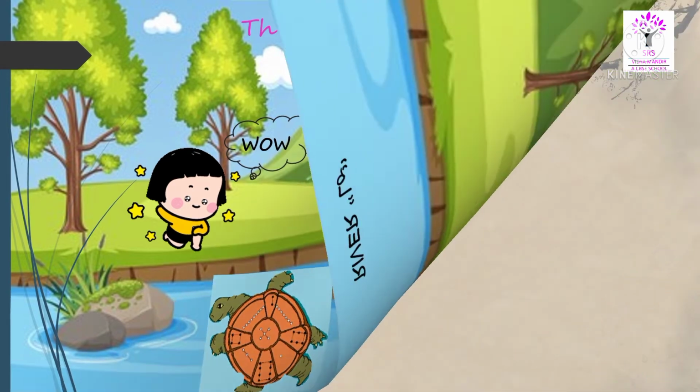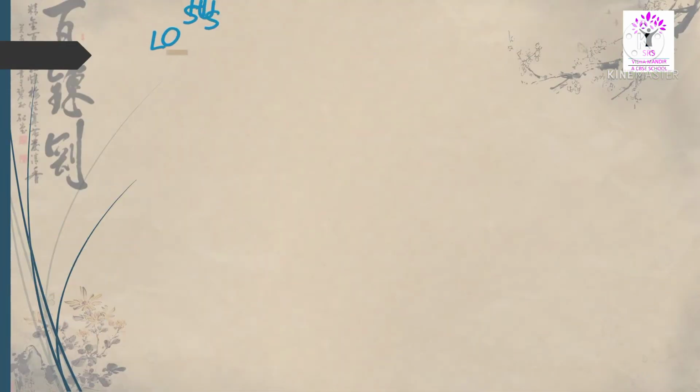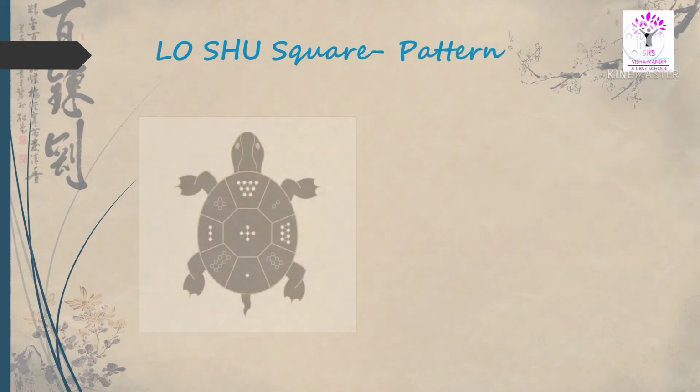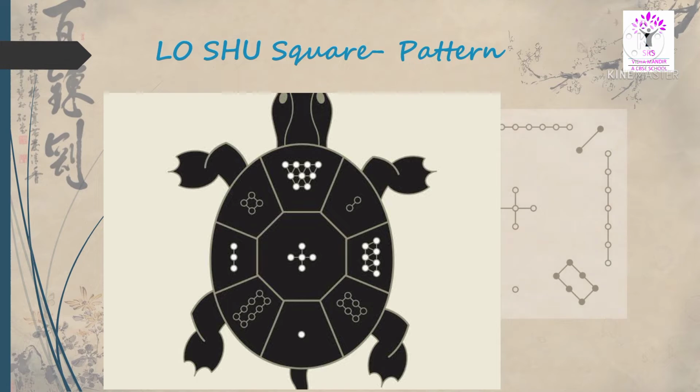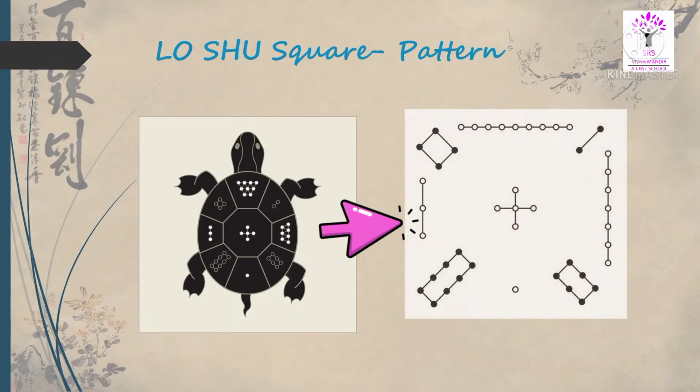The pattern consists of circular dots representing integers from 1 to 9 arranged in 3 cross 3 grids. People believe that these patterns denote how many sacrifices they need to offer to the river god to accept their sacrifice. Chinese consider this pattern so special and precious, thus named it as Lu Shu square pattern. Let's see what's so interesting about it.